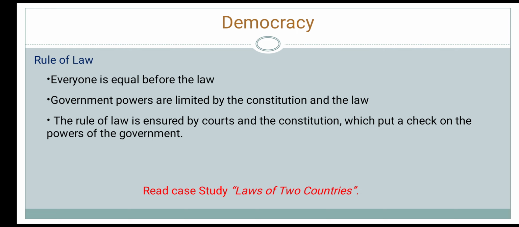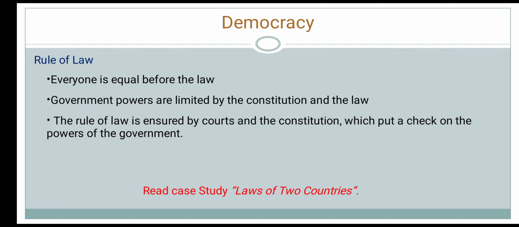The rule of law makes democracy different from forms of authoritarian government. Unless the rule of law exists in a country, people cannot be treated equally or get equal justice. Without the rule of law, a government can act according to its will without any check on its powers. It can send someone to jail without a fair trial. It can stop people from enjoying their rights without giving any reason.